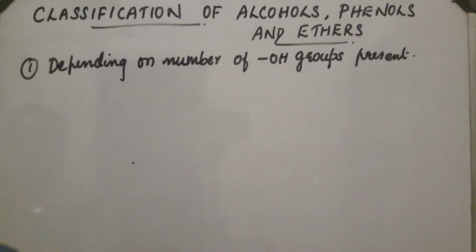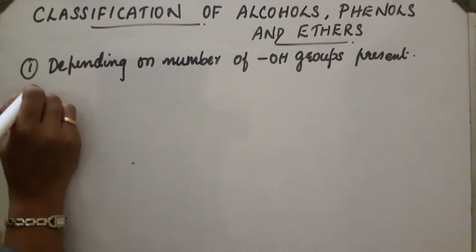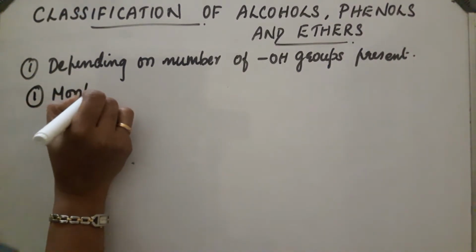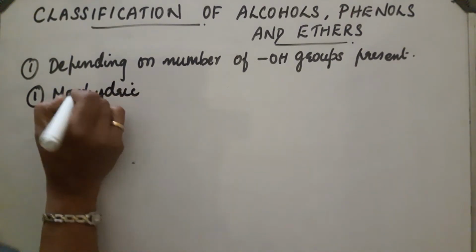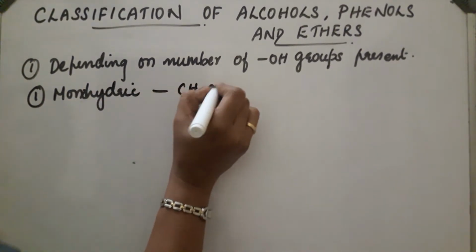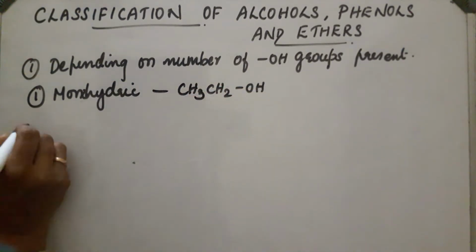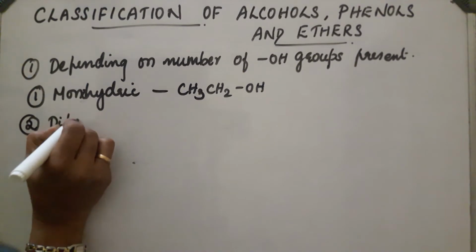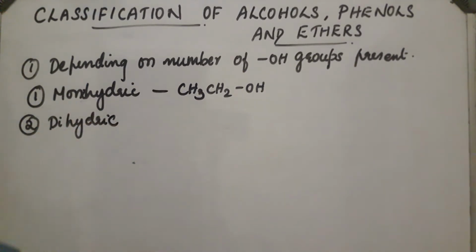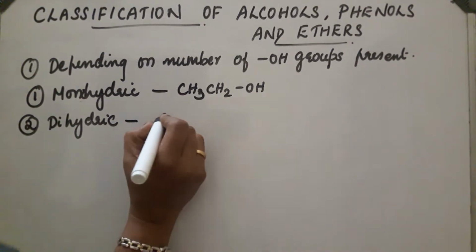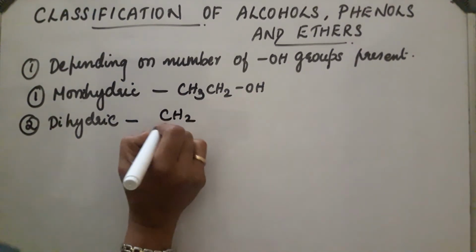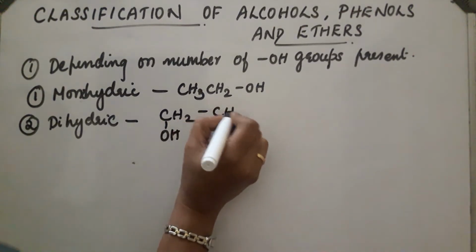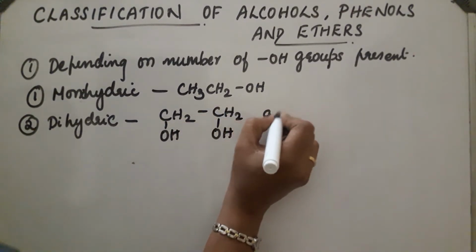Now let us discuss the first classification, depending upon the number of OH groups present. If one OH group is present in the alcohol, they are called monohydric. Example, CH3CH2OH. Second one, dihydric. If the compound contains two OH groups, such compounds are called dihydric. Example, CH2OH-CH2OH, which is ethylene glycol.